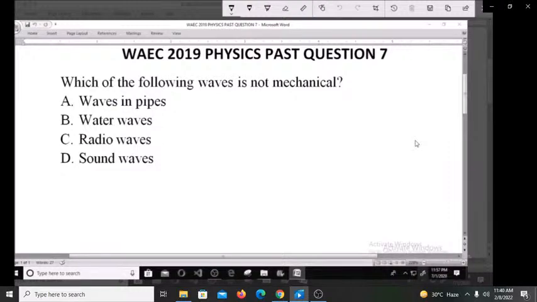Let's look at this WAEC 2019 physics past question number 7. Which of the following waves is not mechanical? A. Waves in pipes. B. Water waves. C. Radio waves. D. Sound waves. So which of them is not mechanical?